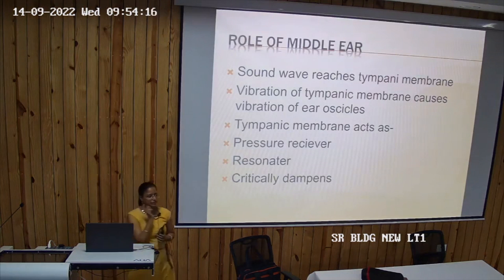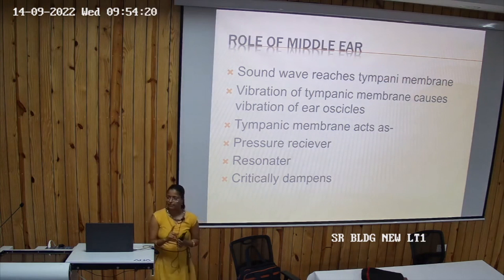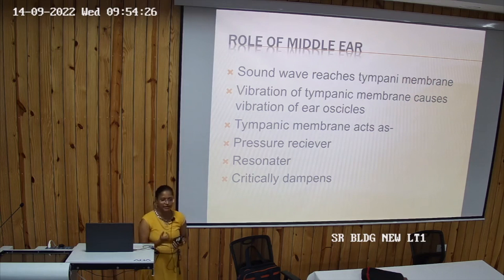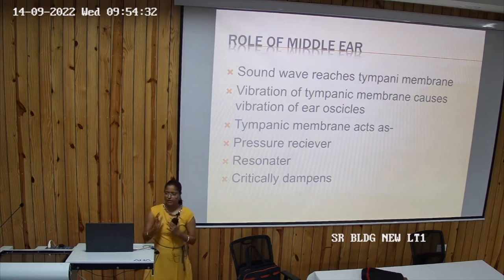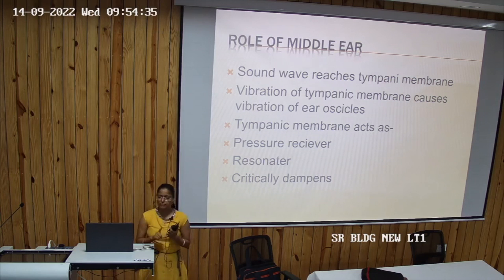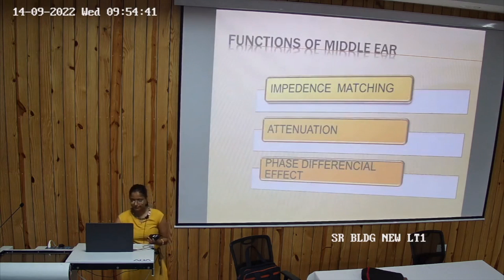So the sound wave was going from the external ear and vibrating the tympanic membrane, but then there is a role of the middle ear. So what happens in the middle ear? Sound wave reaches the tympanic membrane, then there will be a vibration of the tympanic membrane. It causes what? Vibration of the ear ossicles. Okay, they will vibrate. So the tympanic membrane will act as what? It will act as a pressure receiver, it will act as a resonator, and it critically dampens the sound wave, right?